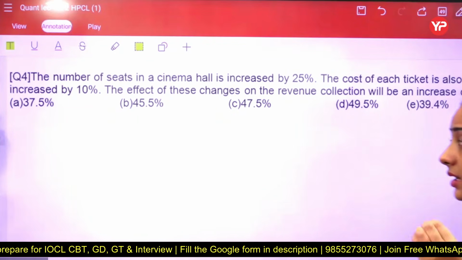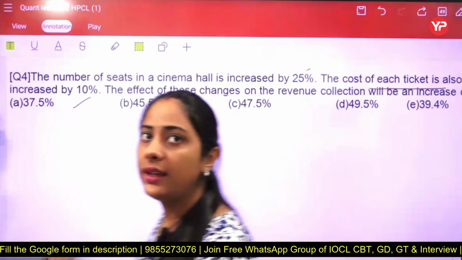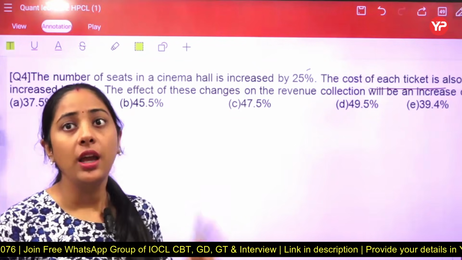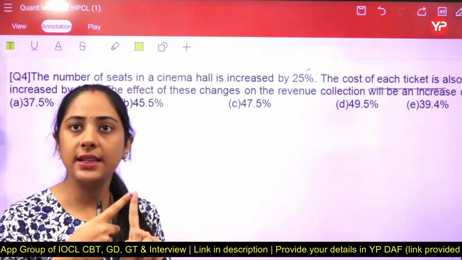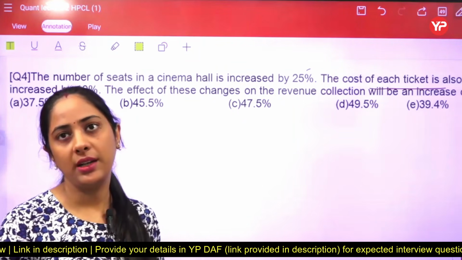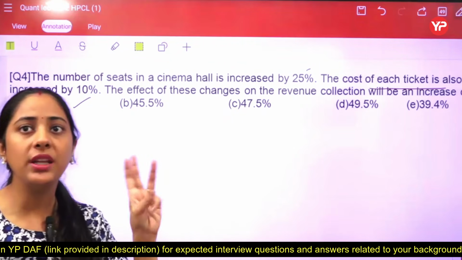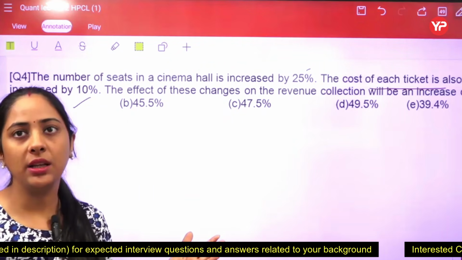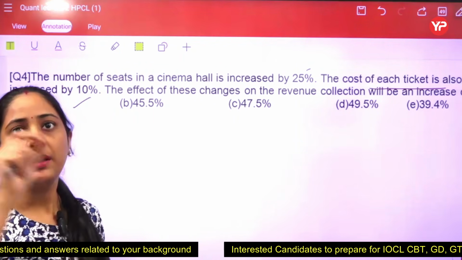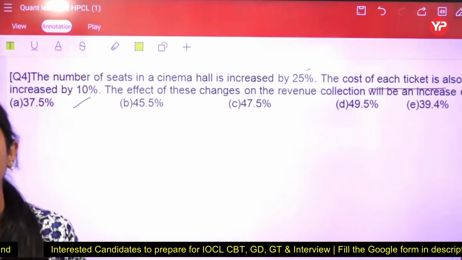Number of seats in a cinema hall is increased by 25%. Cost of each ticket also gets increased by 10%. Then you have to find out the effect on revenue collection. Here 3 different words are written. पहले seats बढ़ गई हैं, cost बढ़ गई है, then they want to know कि income पे कितना effect आया. Students, यहाँ पे overall percentage ही निकालनी है. So do not worry about the given elements कि ये तो 3 अलग अलग बातें कर दी इन्होंने. आपको सिर्फ और सिर्फ percentage को फॉलो करना है. Why? Because अगर आप number of seats को ticket से multiply करेंगे then you are getting income only. तो applying that one.